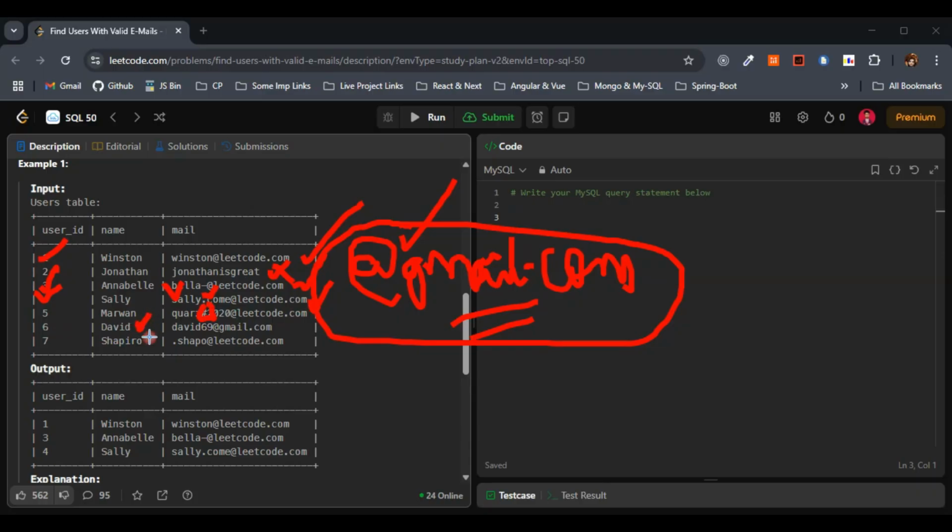So let's move on with the next one, David. David69 @gmail.com we have, right? So here we have the wrong domain. They have clearly mentioned in the third one that the domain has to end with @leetcode.com. So here I got confused, man.